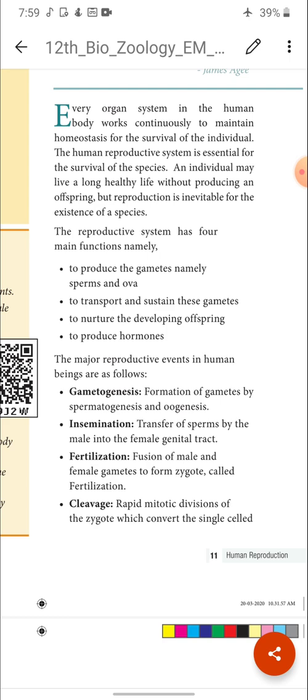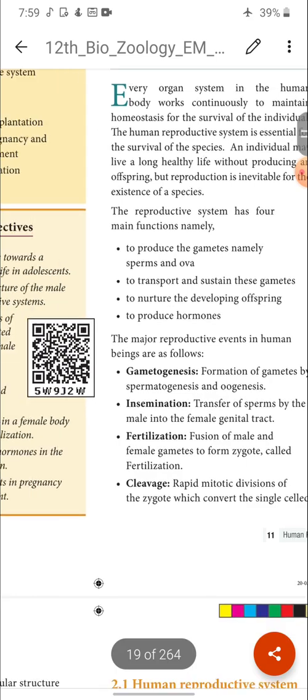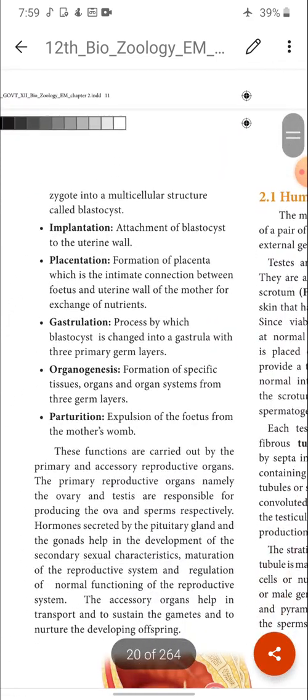This process is called cleavage, a rapid mitotic division. You should remember, children, that the type of cell division involved during development of the zygote is mitotic cell division, not meiotic cell division, right? Through mitosis, the single-celled zygote is converted into a multicellular structure called the blastocyst.